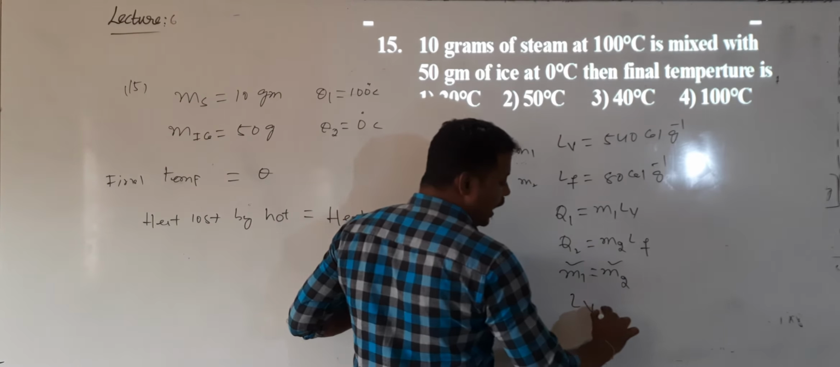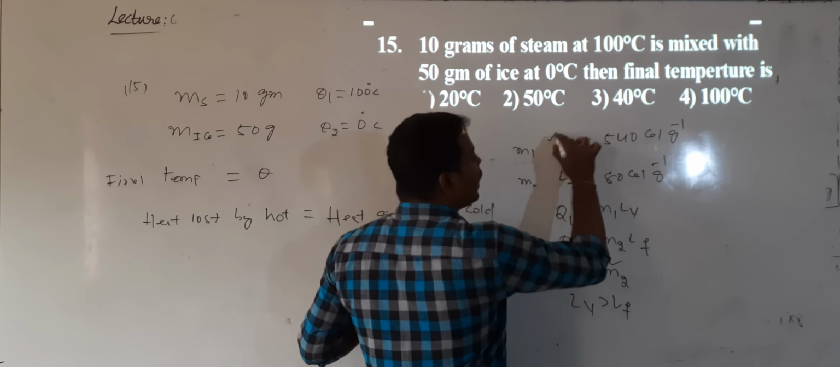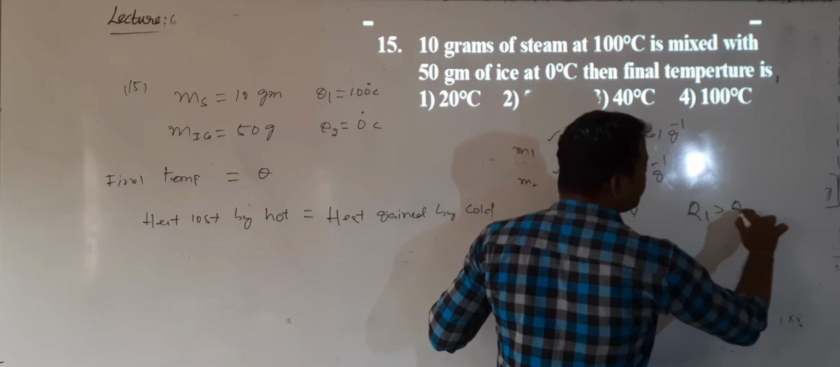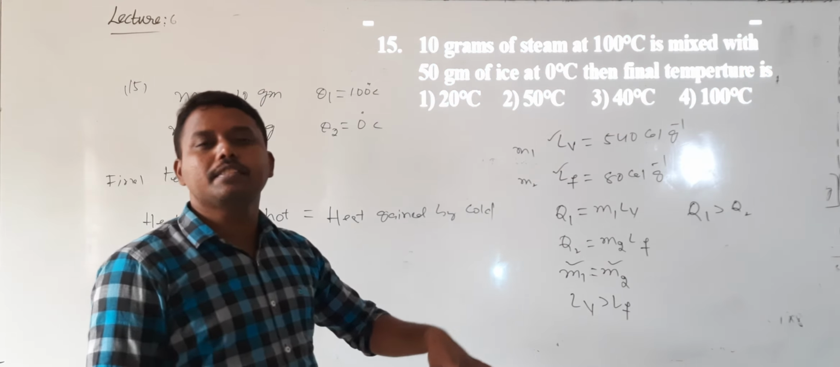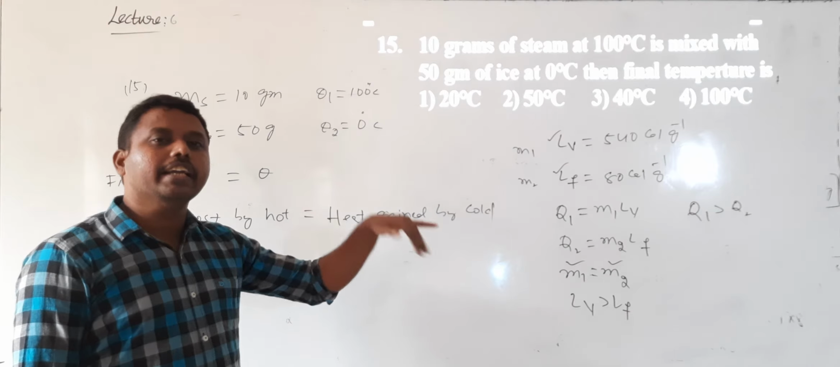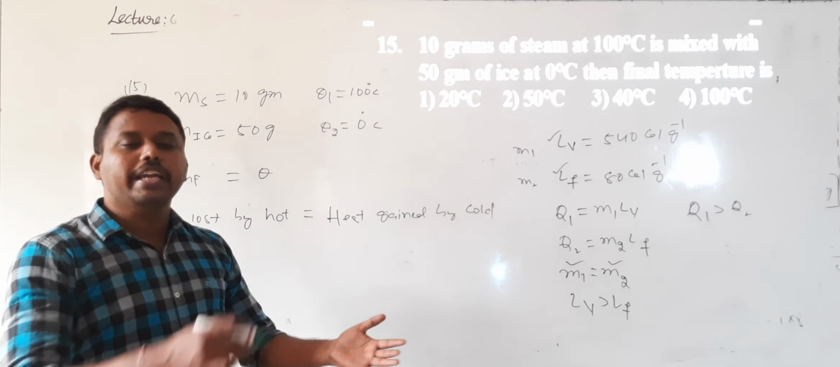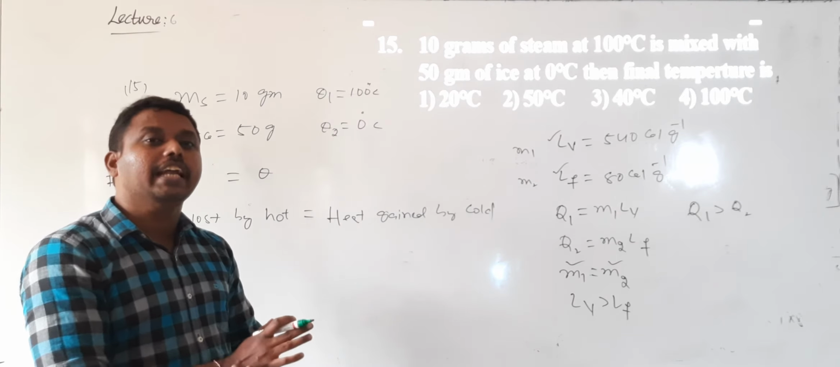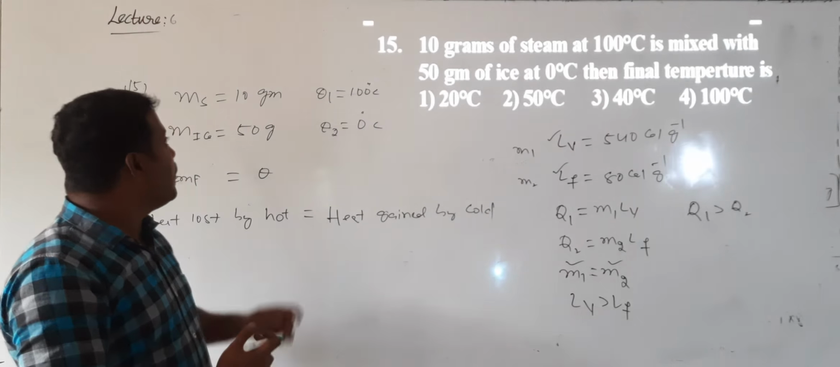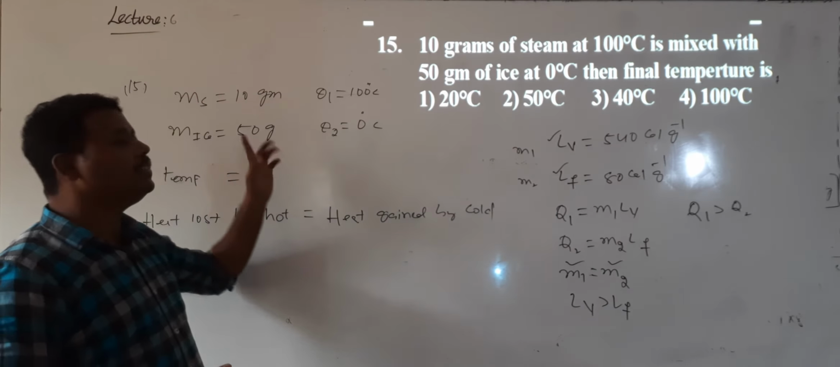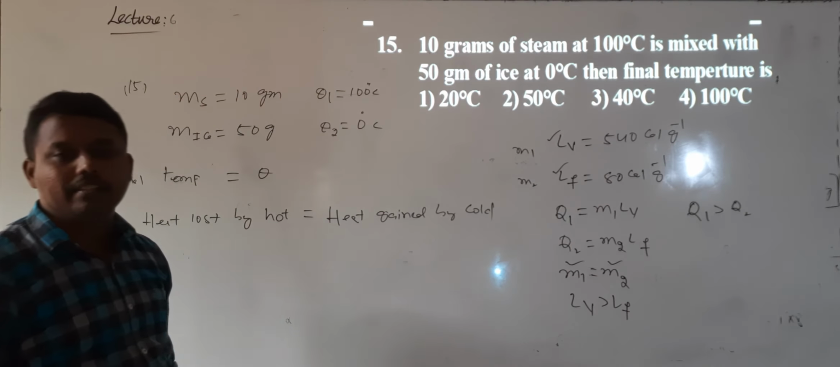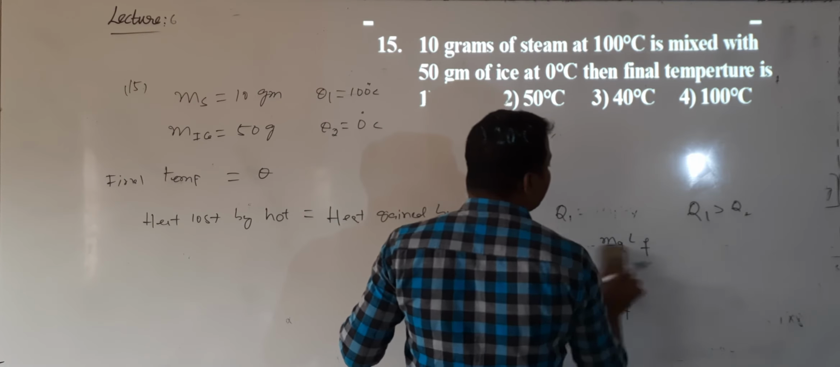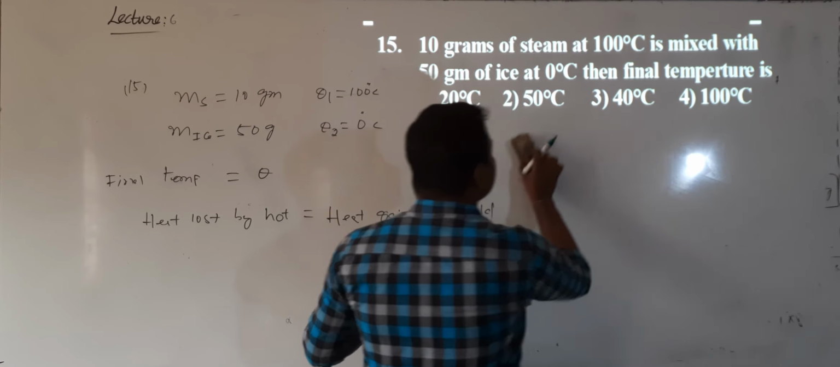But which one is greater? Lv is greater than Lf, because Lv is 540 and Lf is 80. Due to that, Q1 is greater than Q2. Q1 is the heat lost by the hot body, and Q2 is the heat gained by the cold body. So the hot body will give more heat, and the final temperature of the mixture will be 100 degrees Celsius. But here, the mass of the steam is less and the mass of the ice is more, so you cannot say the answer is 100 degrees. If the mass of the steam and ice are both the same, then you can say without solving the numerical that the answer is 100 degrees Celsius.